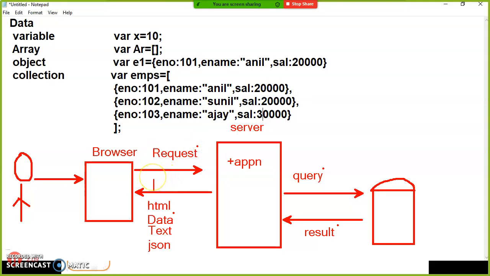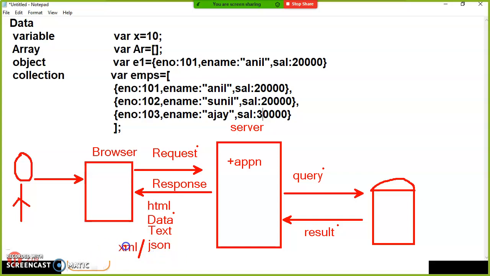The response will be in different formats. Sometimes the server will send the response as HTML. Sometimes it will send the response in the form of data. The data may be in text format or object format or JSON format. So JSON is JavaScript Object Notation. The main purpose of JSON is to transfer objects via network. If you want to transfer data via network, in older days people used XML. Nowadays JSON is very powerful. The purpose of both XML and JSON is the same: to transfer the data via network.